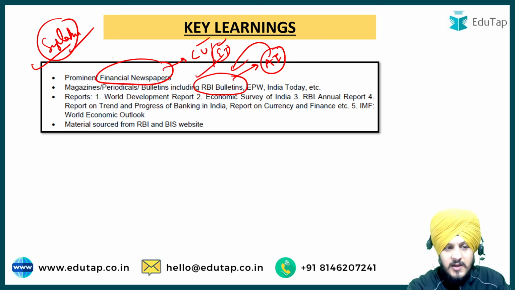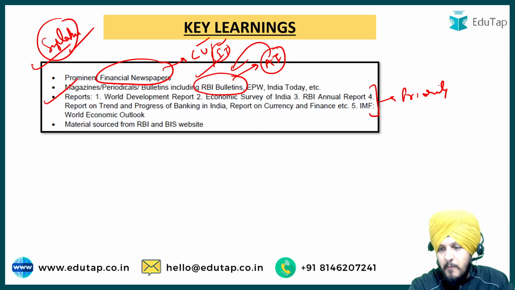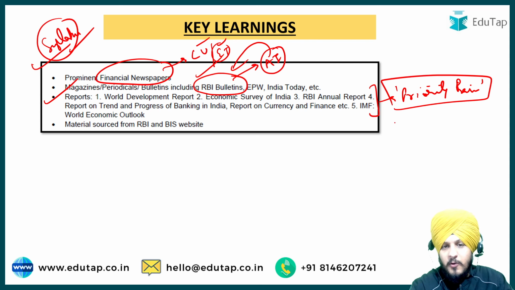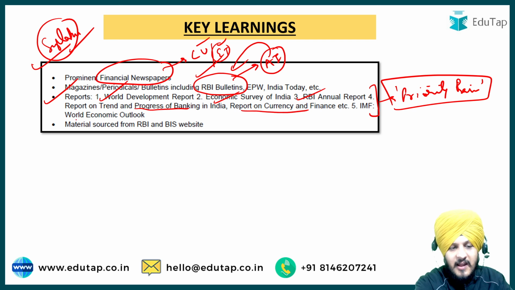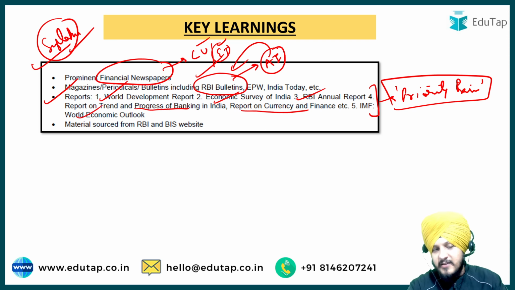The next thing, very important, is the reports mentioned in your syllabus. These are the reports you should prepare on a priority basis. At any point of time you have to cover them, because a question can be asked in the examination. For example, the World Development Report, the Economic Survey of India, the RBI annual report, the report on trend and progress of banking in India, the report on currency and finance, and the IMF World Economic Outlook. These are the reports that you have to prepare at any cost.